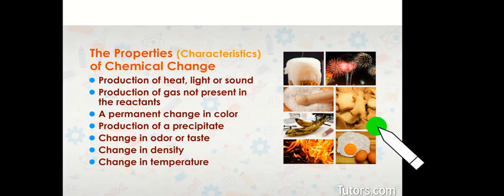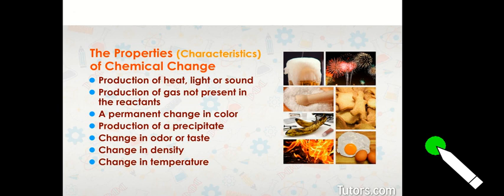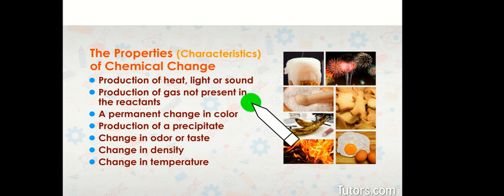Now the properties or characteristics of chemical change. Here is the list of properties. One or more new substances are formed with composition and properties different from the original substances. The change is permanent and irreversible, and energy change is generally involved.